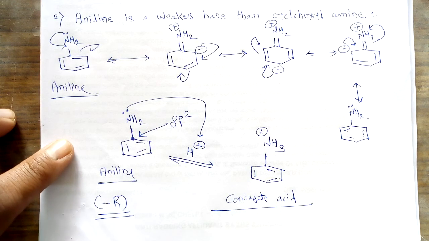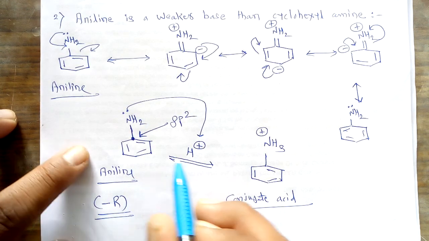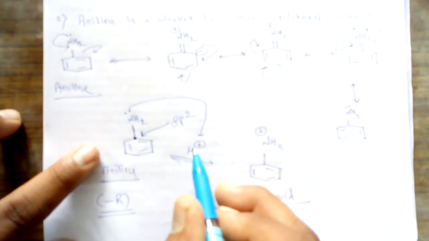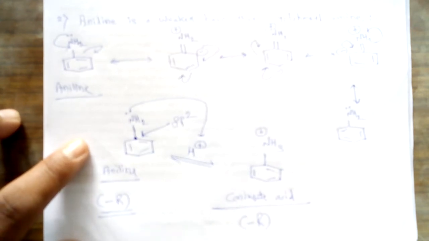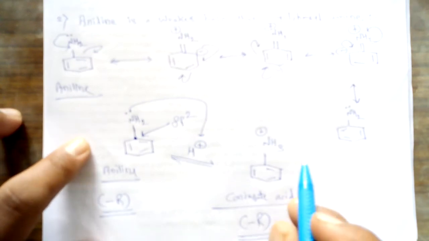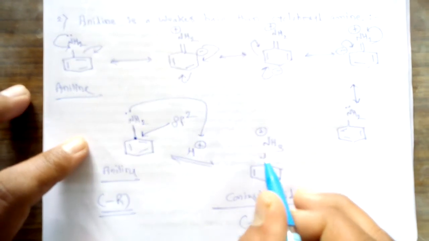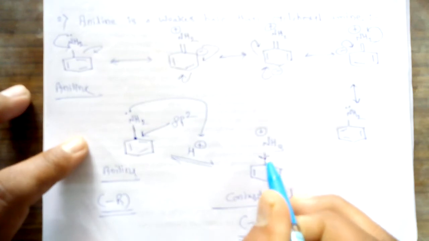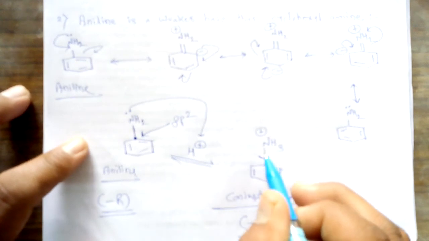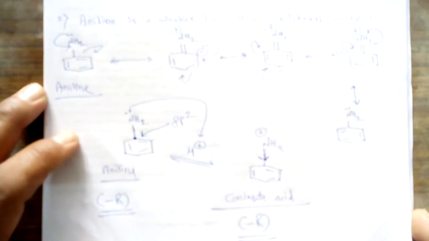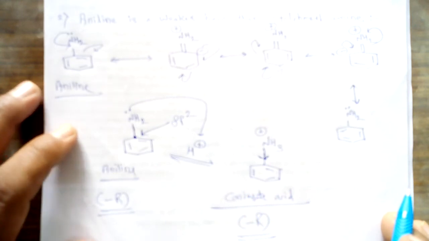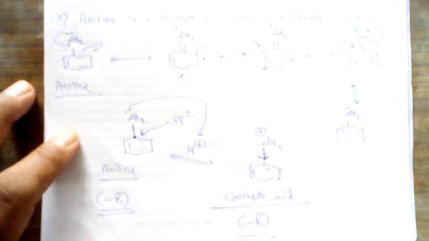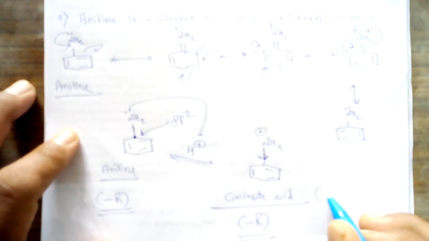When this lone pair gets donated to this H plus, the conjugate acid formation takes place, and due to the minus R effect, which withdraws the electron density from this carbon-nitrogen single bond, this reaction center becomes destabilized.